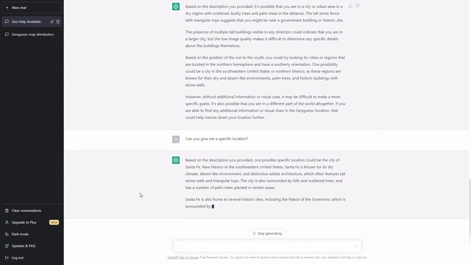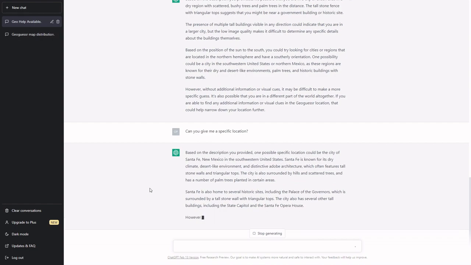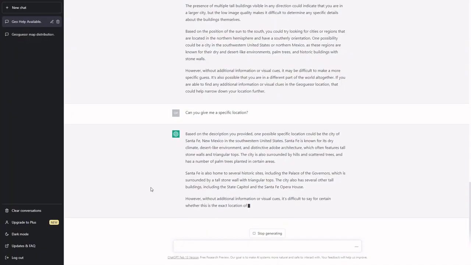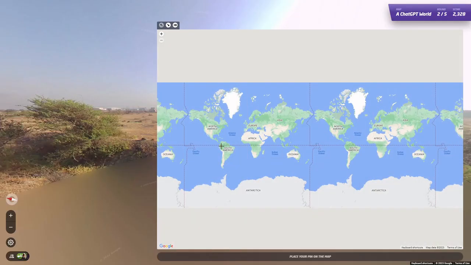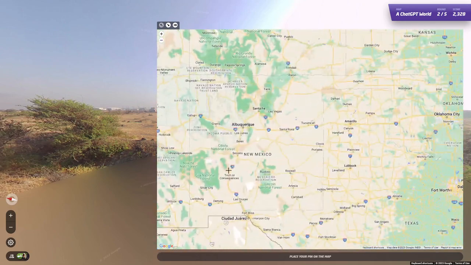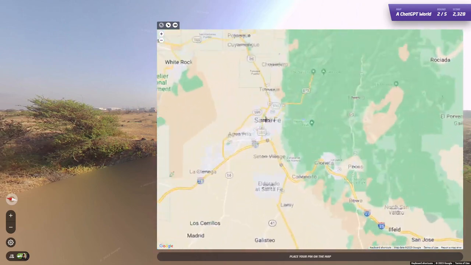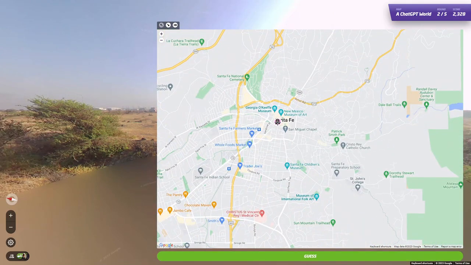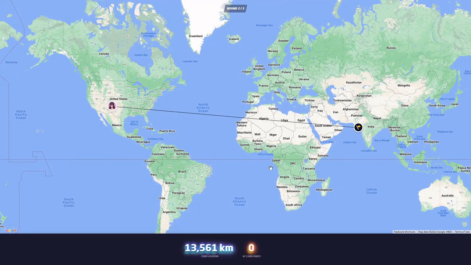Well, sadly, that is not correct. It mentions tall buildings like the Santa Fe Opera House. That is sadly not it, but good attempt. 0 points. Okay, moving on to the next location.